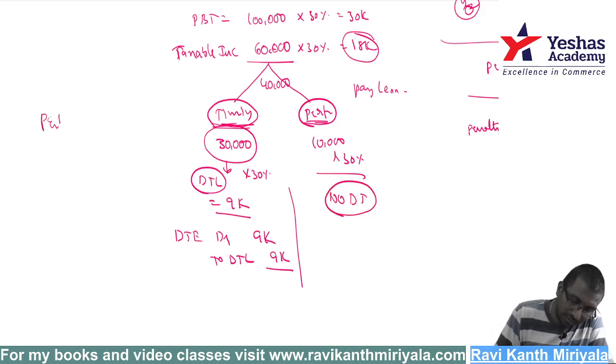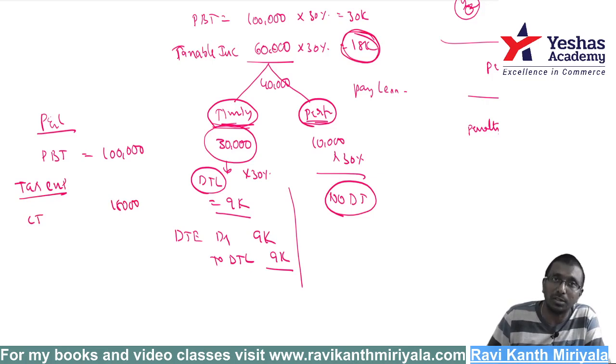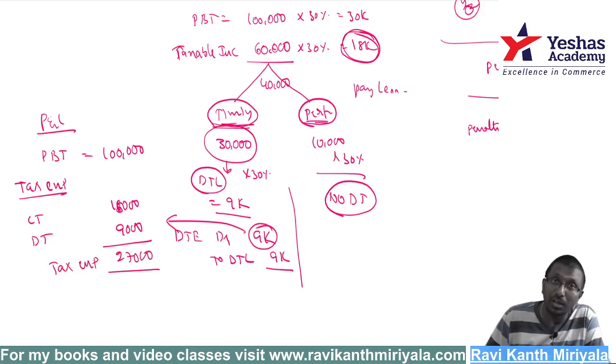In the profit and loss account, profit before tax is 1 lakh. Then we record a tax expenditure. Current tax, which is payable as per the Income Tax Act, is 18,000. Deferred tax is 9,000. 18,000 plus 9,000 is 27,000 rupees. This is my tax expenditure. Now 27,000 divided by 1 lakh, how much is the tax rate? 27%. Correct.